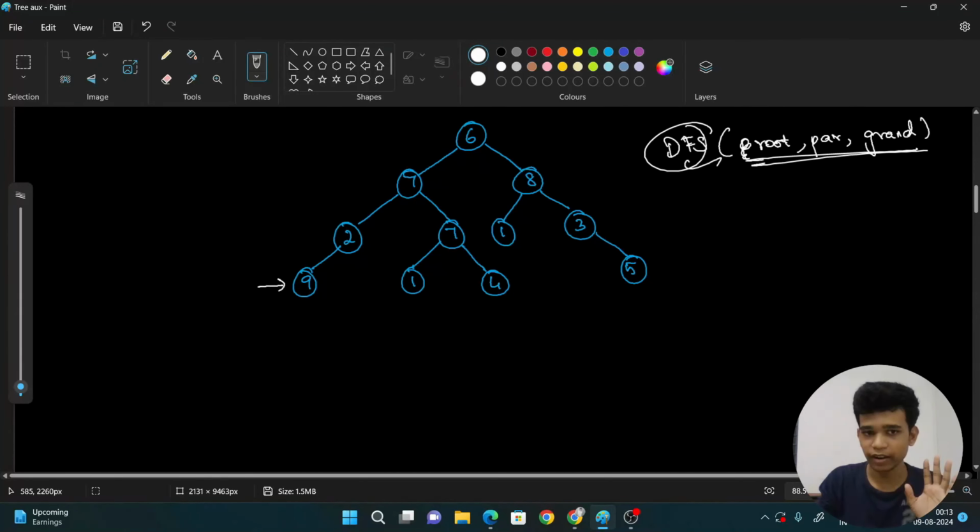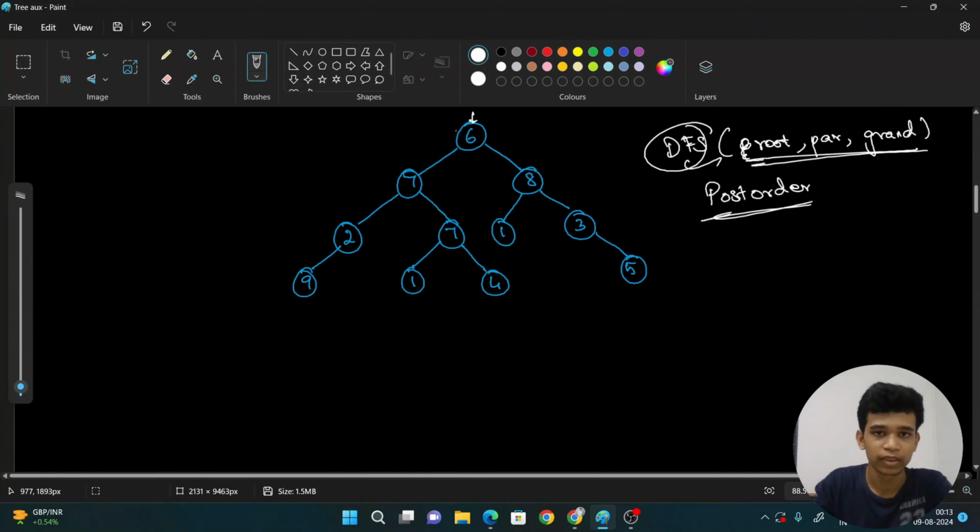Okay, and then I just told you the approach. I want to stand at this 9 and check whether its grandparent is an even number. If it is an even number, I want to return this 9 as our answer, right? So we just go down, then we go up. So it is a bottom-up approach. To do a bottom-up approach, we want to do a post-order traversal, right? Okay, let me explain.